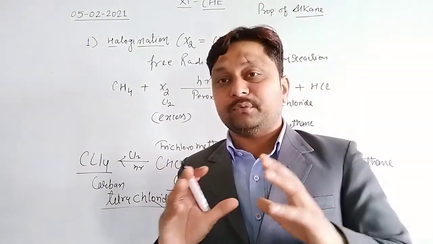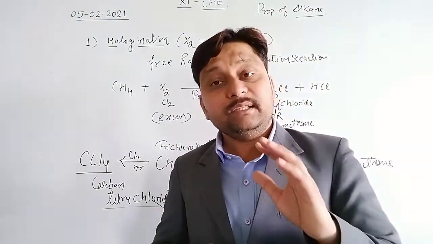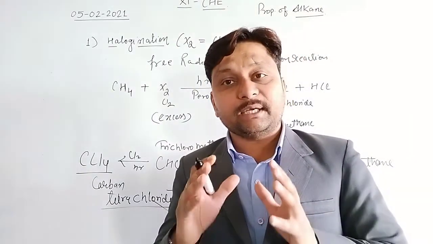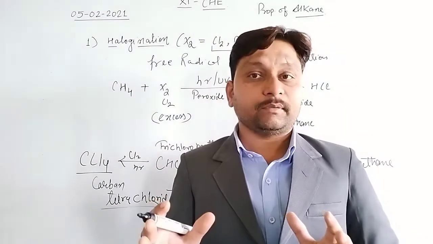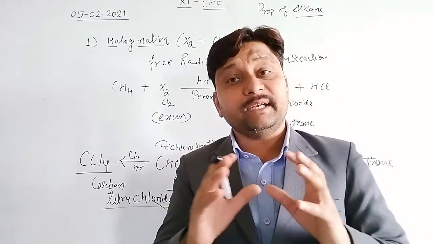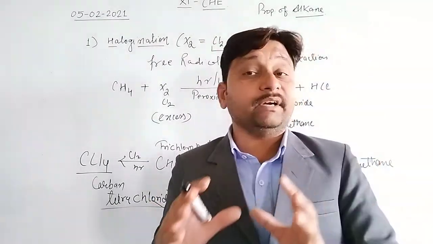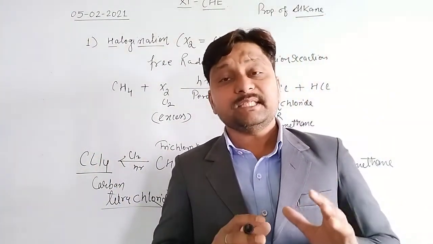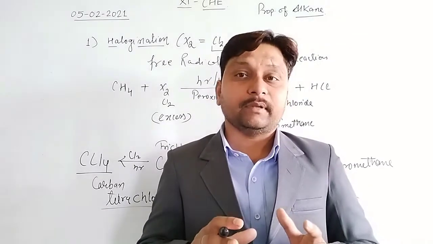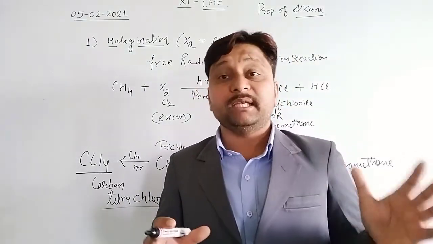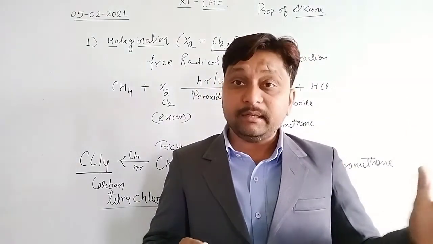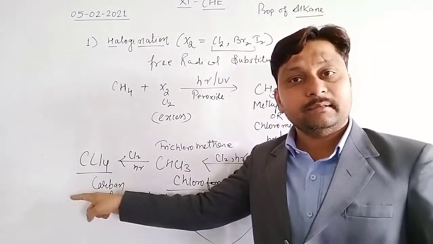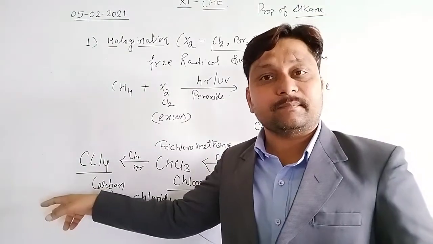Now there are different questions. Suppose in the examination the question is, what happens when chlorine reacts with methane? Simply we can say when chlorine reacts with methane, it will convert into methyl chloride. That is the first product. Second question, what happens when chlorine in excess is treated with methane? What will happen? Clear? So we write only a single product, that is carbon tetrachloride. This is the last answer.